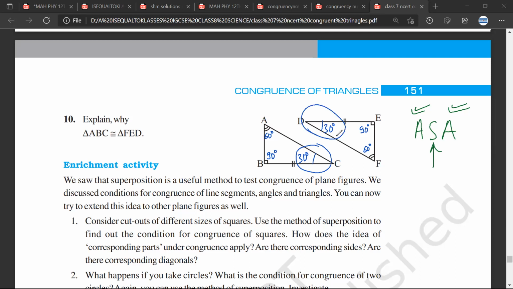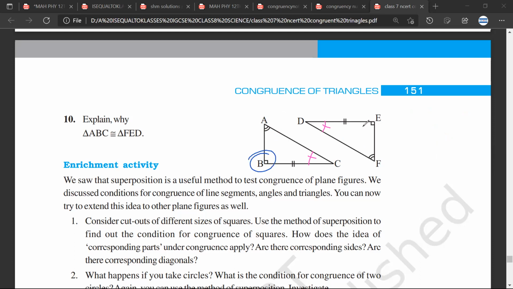Yes, sir. And now when you relook at this question, what you have proved is that this angle is also equal to this angle. Sarthak, is it making sense? Yes, sir. Now let us redo the question.